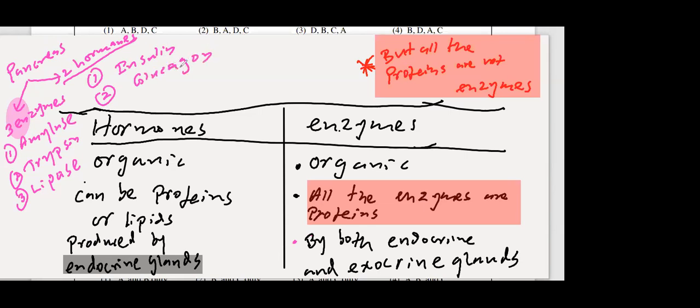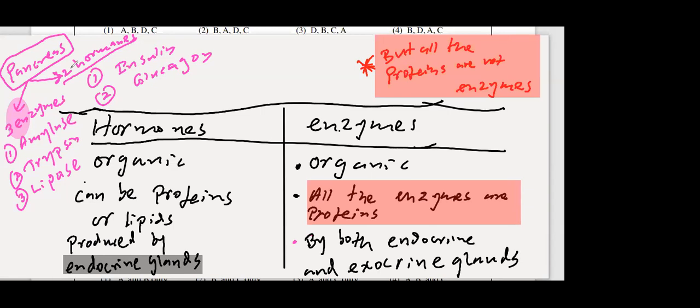But remember, you learn this in your syllabus in 2 different places. Enzymes you learn in the digestive system, hormones you learn under the endocrine system, but in the exam they can combine both. Which gland secretes both hormones and enzymes? The answer is the pancreas. 2 hormones, 3 enzymes. Insulin and glucagon hormones, 3 enzymes: amylase, trypsin and lipase. Dual function. Very rarely do you get organs in your body secreting both hormones and enzymes.